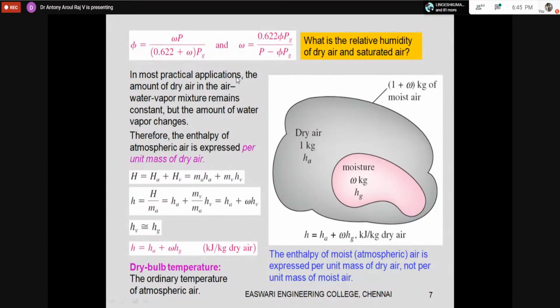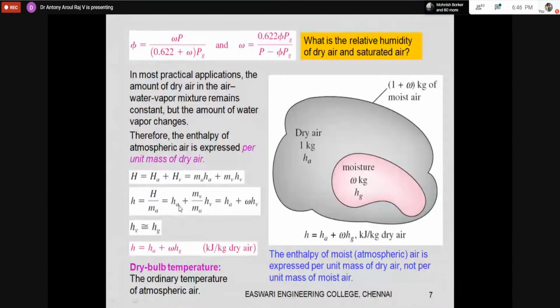So I will mention only the physical significance, okay. If I'm taking atmospheric air, the total enthalpy of the air will be the enthalpy of dry air plus the enthalpy of the vapor. So the enthalpy is the mass of air into the enthalpy of air plus the mass of vapor into the enthalpy of vapor, okay. Now I can divide throughout by the mass of air.